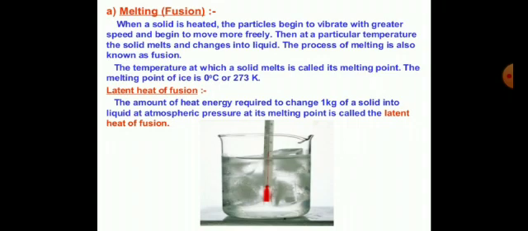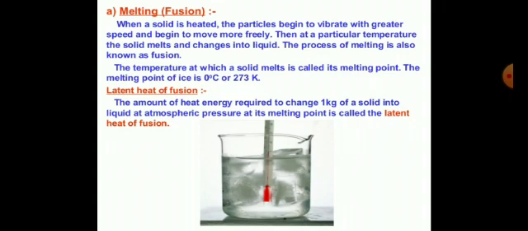Latent heat of fusion means, first we can understand the definition. The amount of heat energy required to change 1 kg of solid into liquid at atmospheric pressure at its melting point is called the latent heat of fusion.